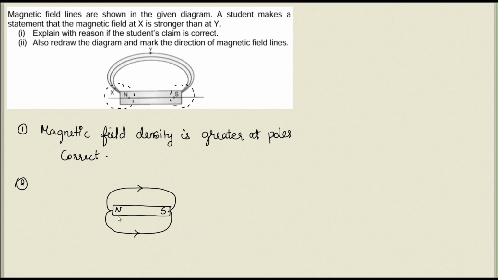It's very easy. It starts from the north pole, ends in the south pole, and the direction of this magnetic field is found using a compass needle. We can arrange the compass needle in the magnetic field, and you can see the compass needle will always point in the north to south direction. So this is how you get the direction of magnetic field lines. If you draw more than one magnetic field line in each part, you will get something like this. North to south. You can draw a few more magnetic field lines, showing that the field lines emerge from here and end in the south pole.